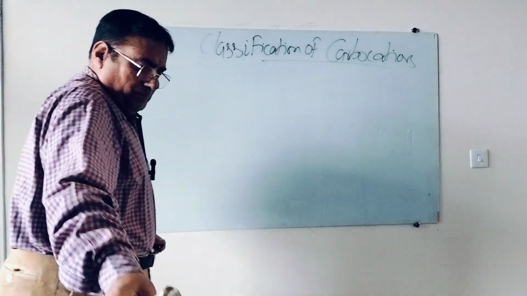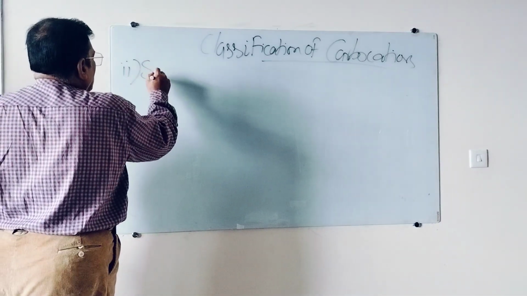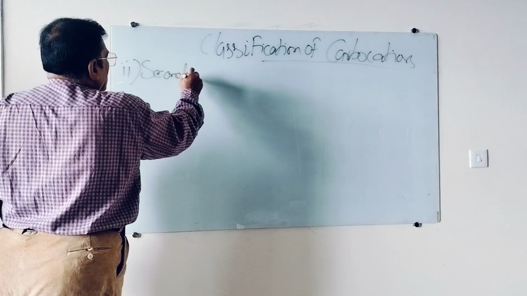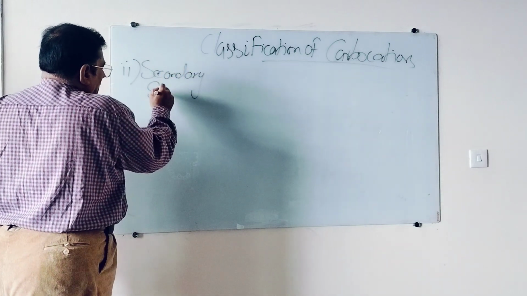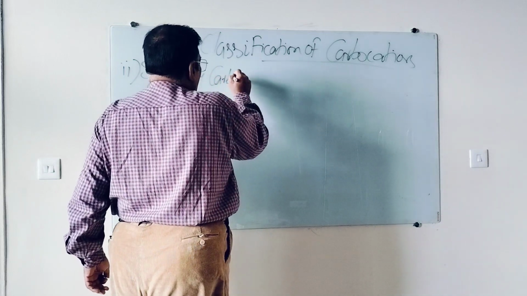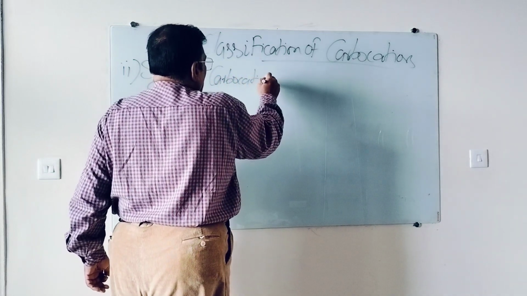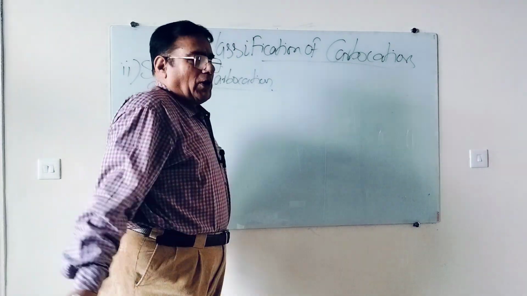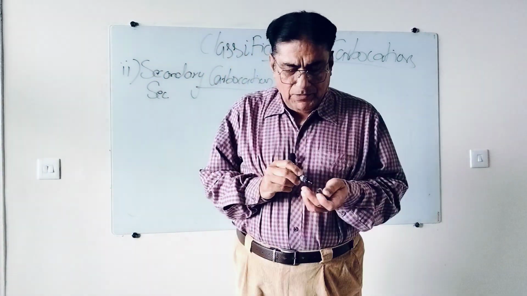Now I come to the second category, that is secondary. But generally we write sec. dot, secondary carbocation. What do you mean by secondary carbocation?